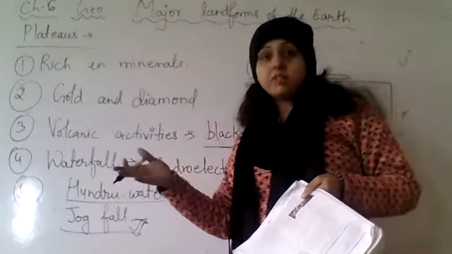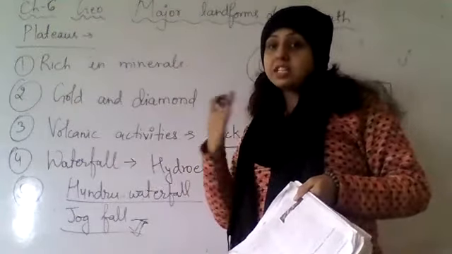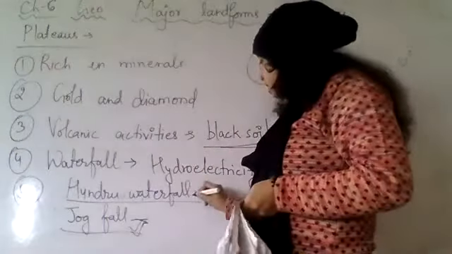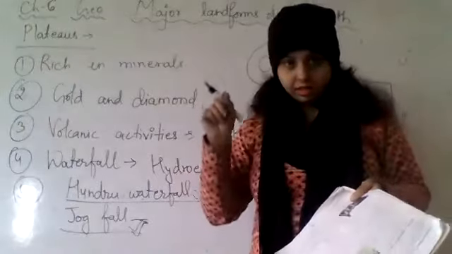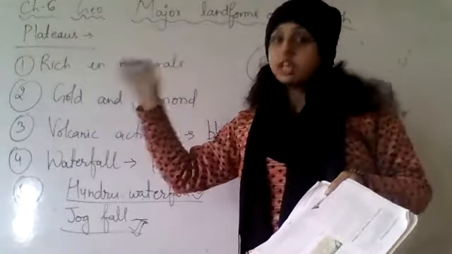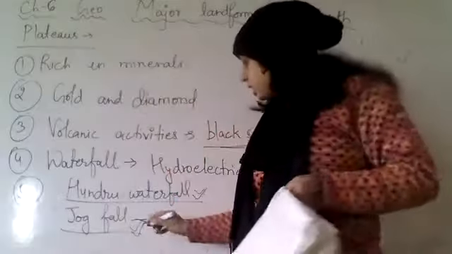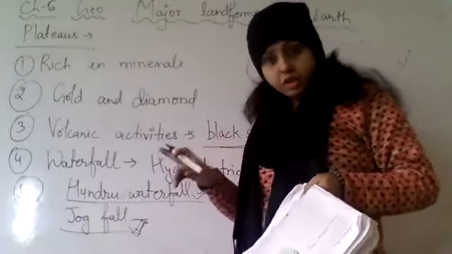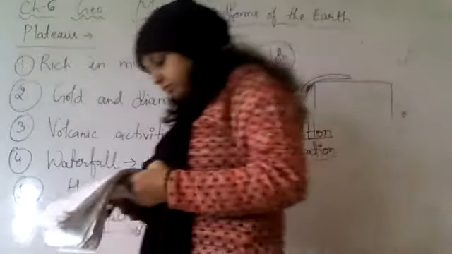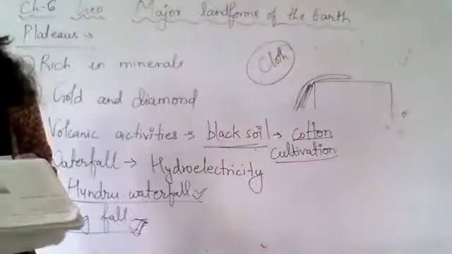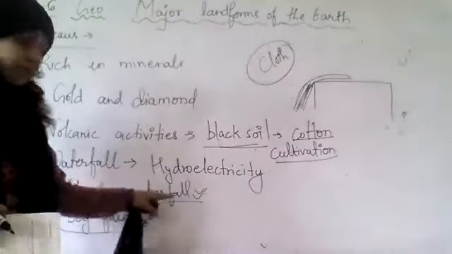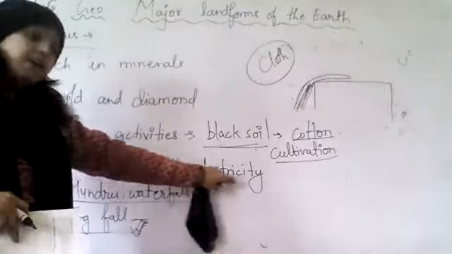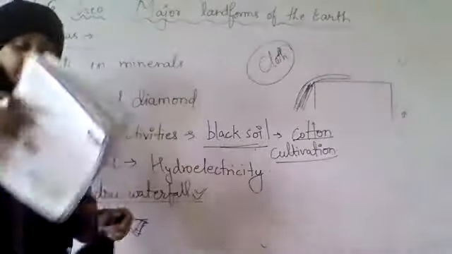It is on the Shravati river, in Karnataka in Shimoga district, and Hundru is on the Swarnarekha river, that is in the Chota Nagpur plateau. This is in the Deccan plateau, and this is in the Chota Nagpur plateau. Okay. And why am I telling about these 2 waterfalls? Because these 2 waterfalls generate hydroelectricity. Okay.